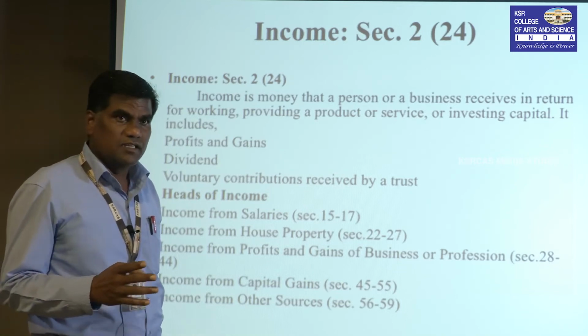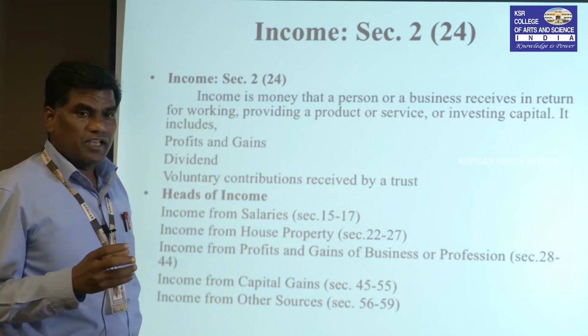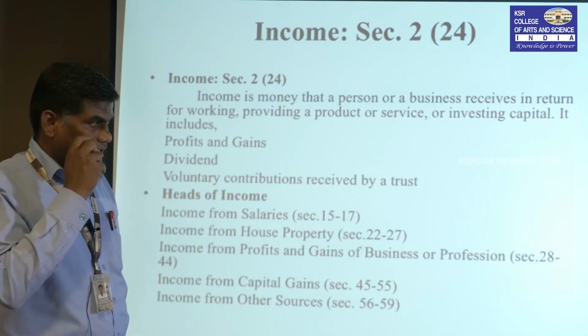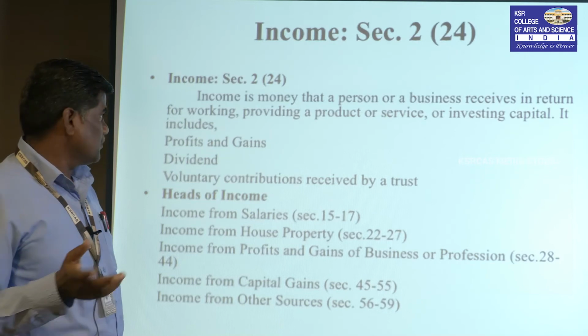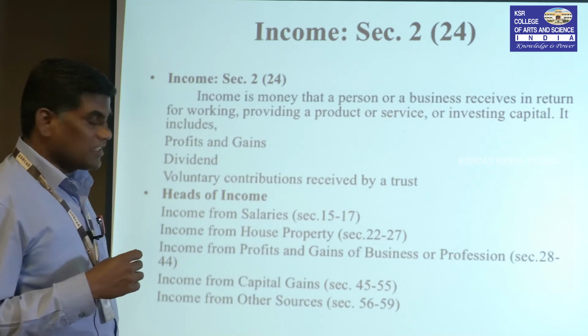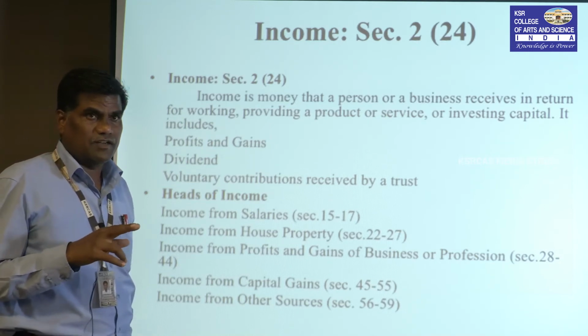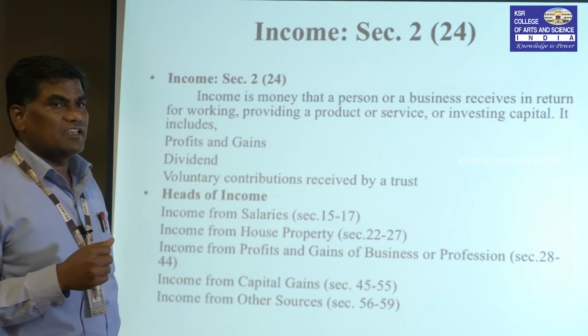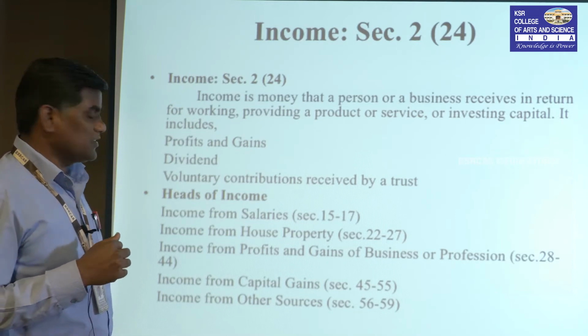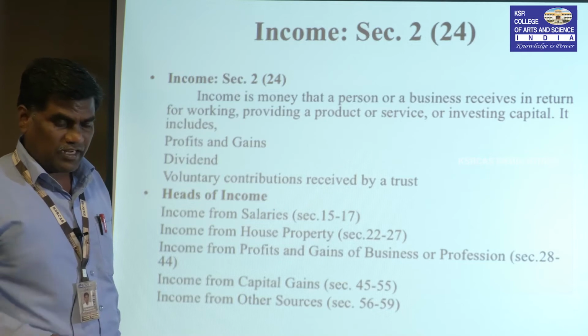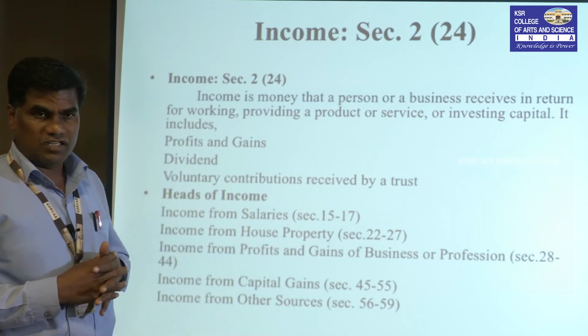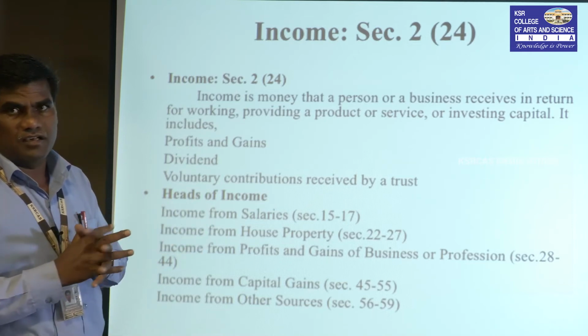Profits means any economic activity done by anyone, he gets a profit. And gain is slightly different: professionals earn in gain. Professionals, such as engineers, advocates and doctors, are called professionals.